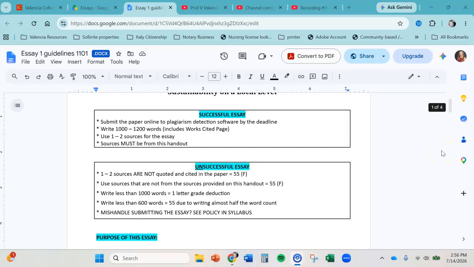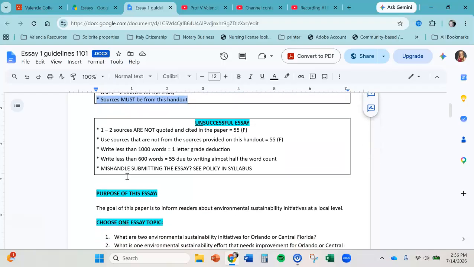Hi everyone, just want to make sure we're all on the same page on what Essay 1 is all about and how to be successful in it. So number one, just make sure you pay attention to this first box. You want to make sure that you're not using AI, that you're writing the right number of words, and that you're using 1 to 2 sources in the essay that come from this handout. This is not a paper where you go on the internet and start searching whatever you want.